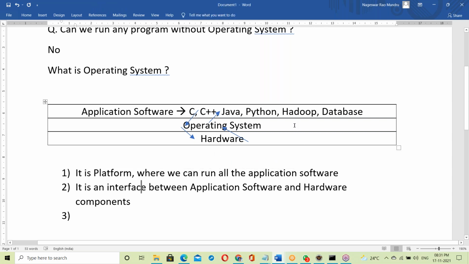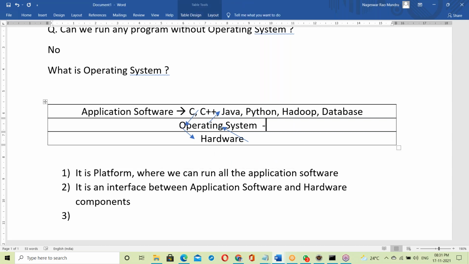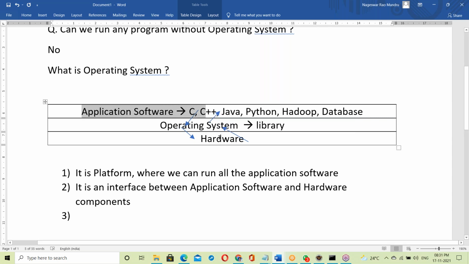One more thing here. In the OS there is a library. Every OS has its own library to communicate between application software and hardware components. What is that library? A library is a collection of functions, input output functions.